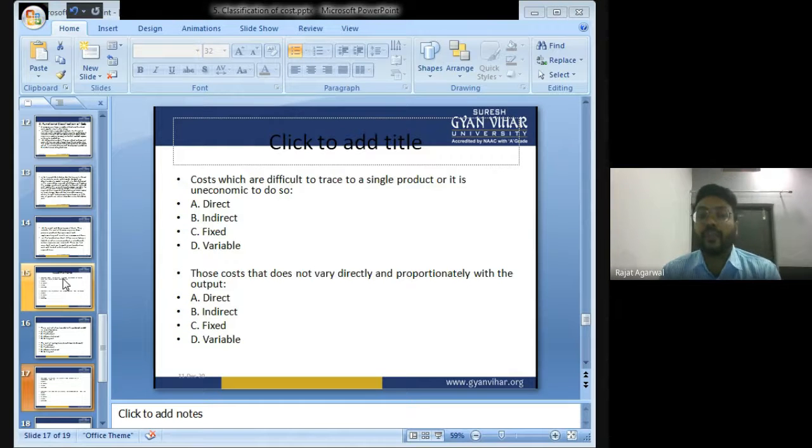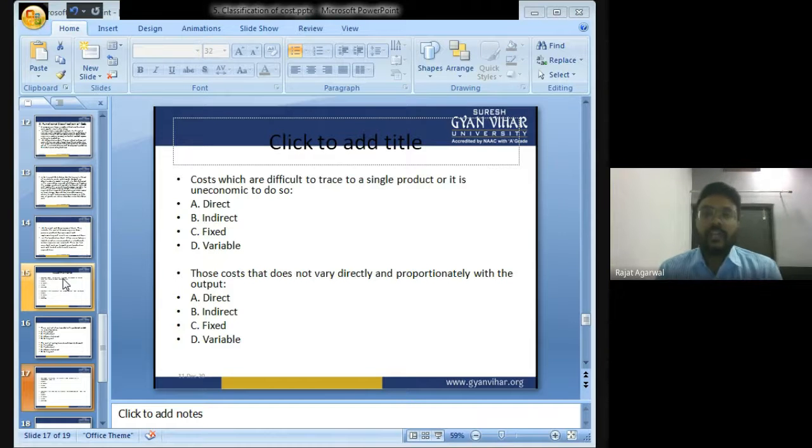Costs which are difficult to trace to a single unit or it is uneconomic to do so. Costs which are difficult to trace. Direct cost, indirect cost, fixed cost or variable cost? The answer is indirect cost.